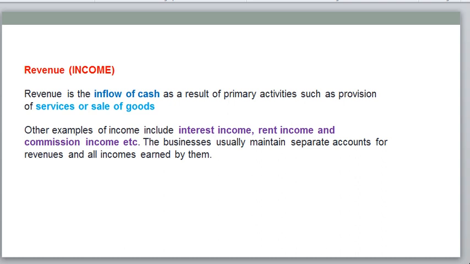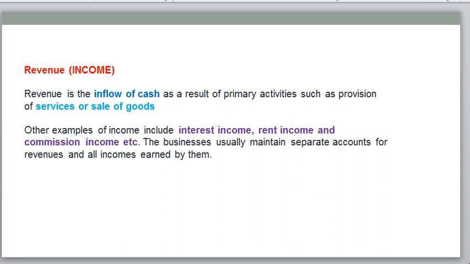So revenue means income. Once the company sells any product, then revenue will come. In a company there are different ways that we can receive income: interest income, rent income. The company has many buildings and is getting rent; this is also one kind of income. Commissions are also income. Revenue is like if you sell any product, you will get some income. So income can be interest income, rent income, and commission income.